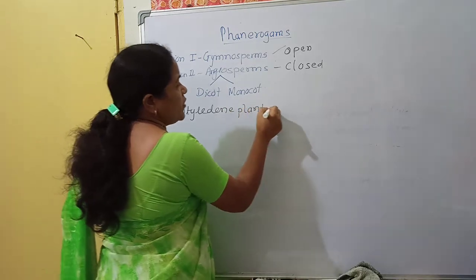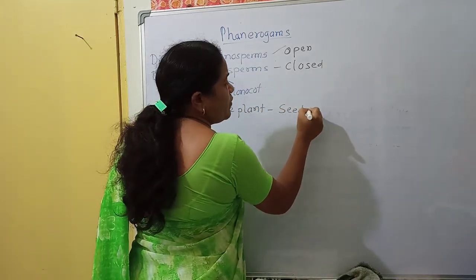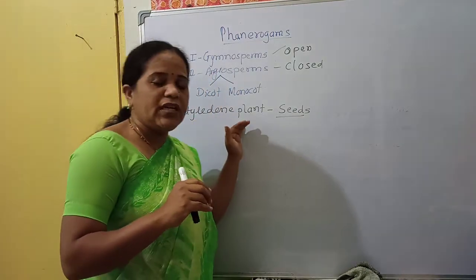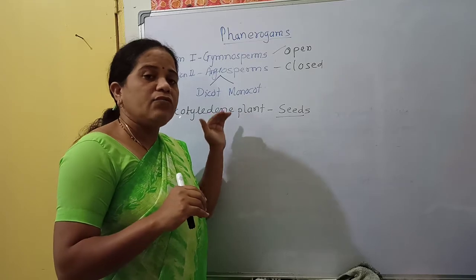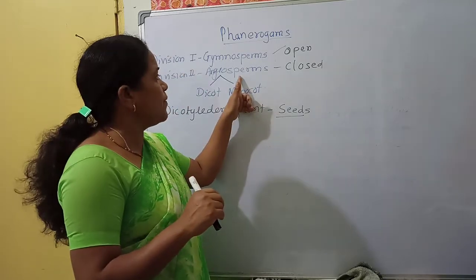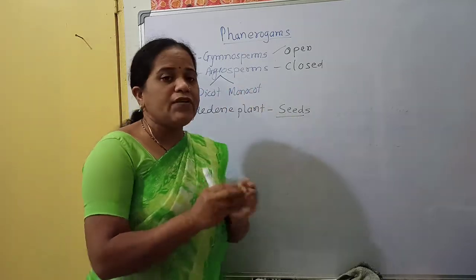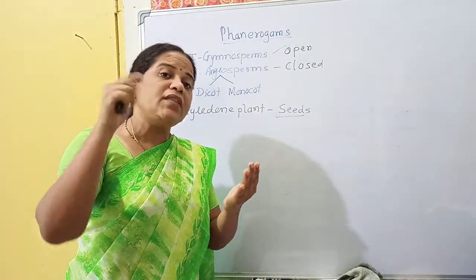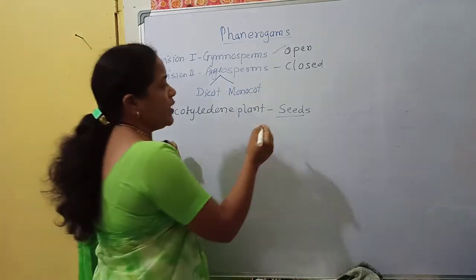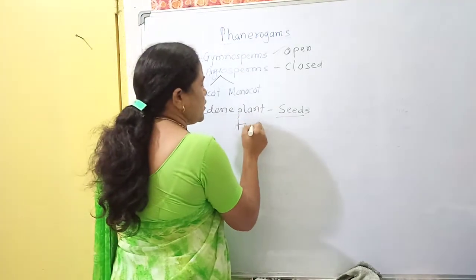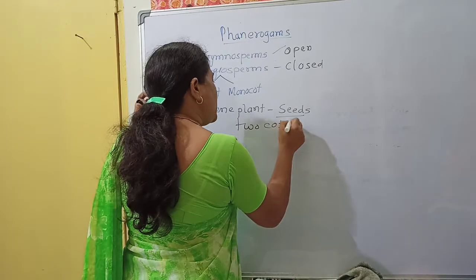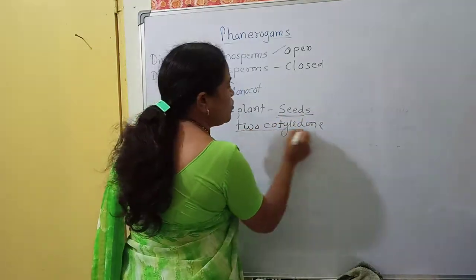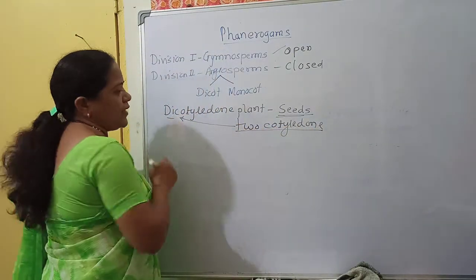A dicotyledon plant means that whenever we collect the seeds from that angiosperm plant and open the seed, two cotyledons are found in it. Di means two. One single seed contains two cotyledons, so it is called dicotyledon.